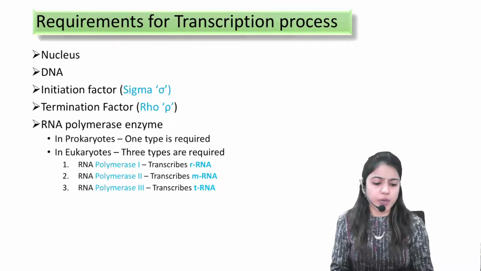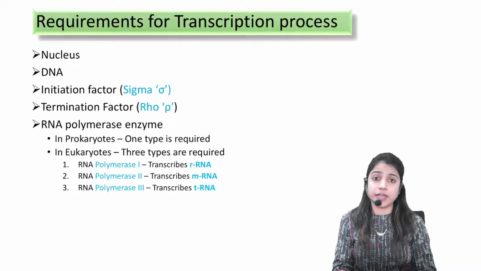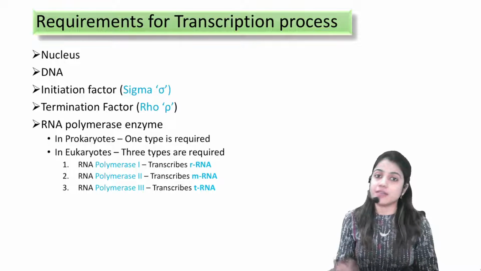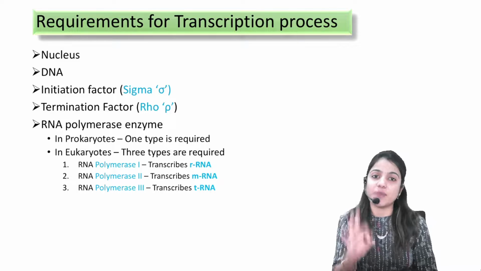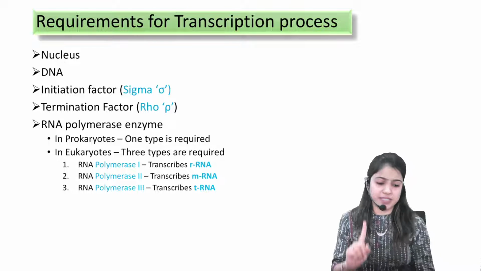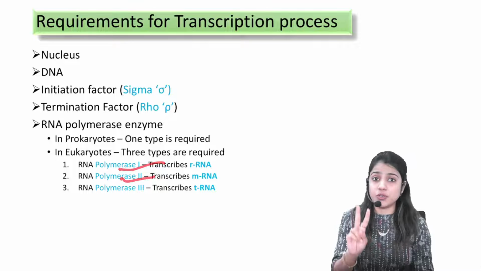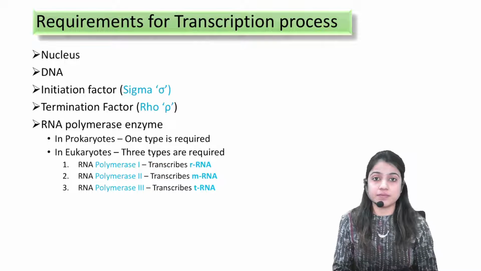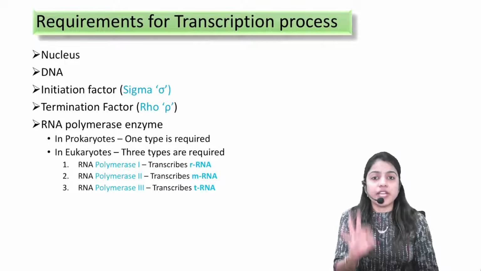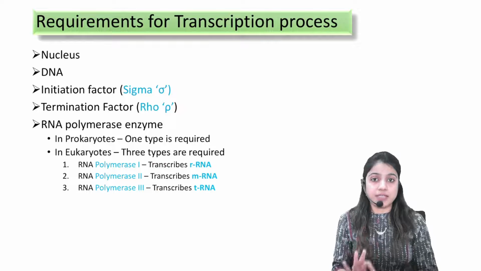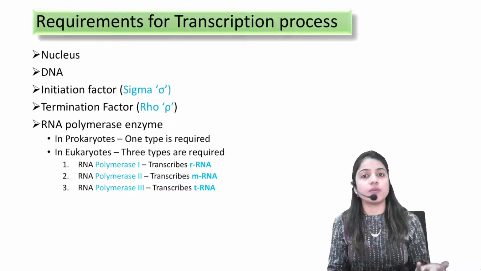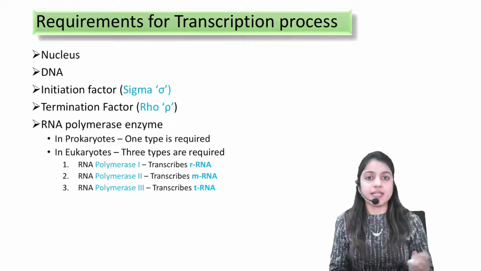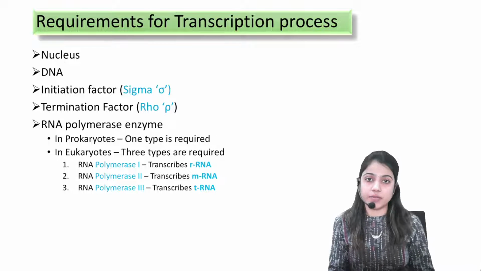Correct? Now, in eukaryotic organisms, since the organisms are complex and the DNA is situated inside the nucleus, we need three different types of RNA polymerase enzyme: RNA polymerase enzyme 1, enzyme 2 and enzyme 3. Okay? Three different types of RNA polymerase enzymes are used. The process will be the same, but the outcome will be different. What is the outcome for the three different types of enzyme?